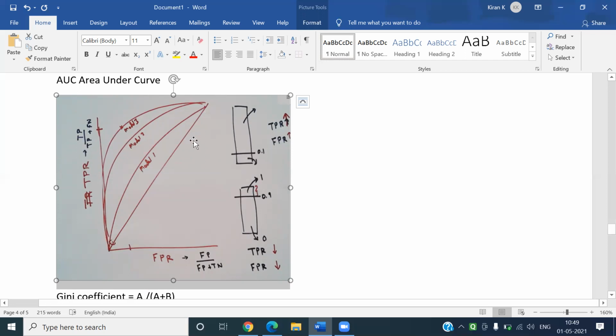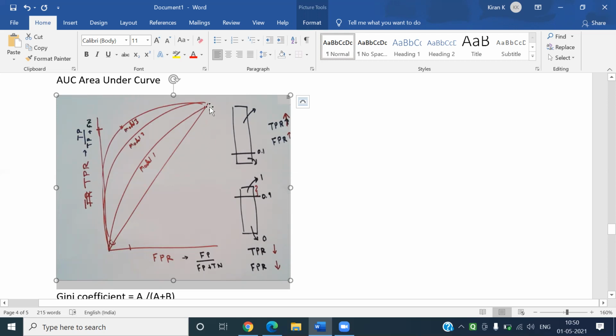If such thresholds are plotted for each model, the model 1 curve will be like this, model 2 curve will be like this, model 3 curve will be like this. Now we have to check which model is the best. For this, we need AUC, area under curve.